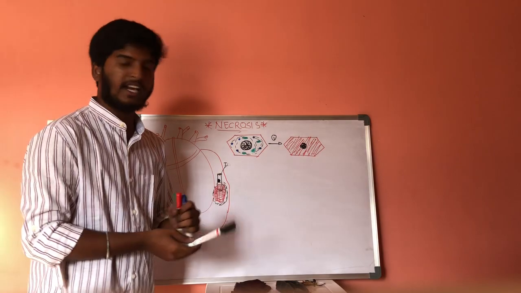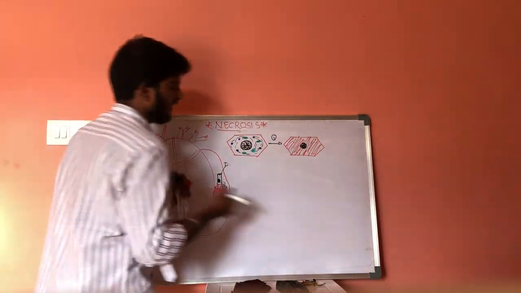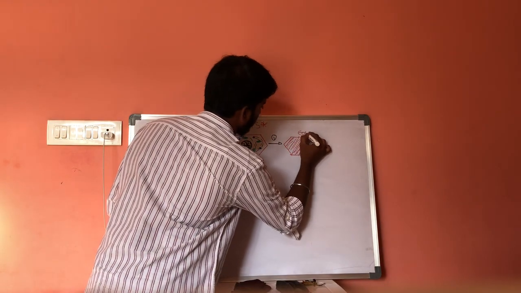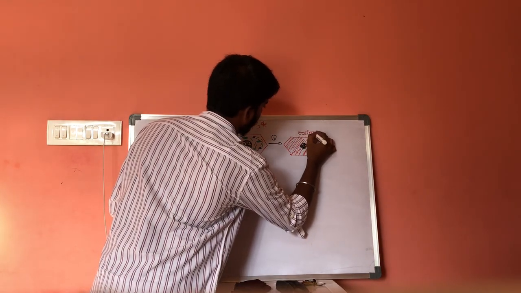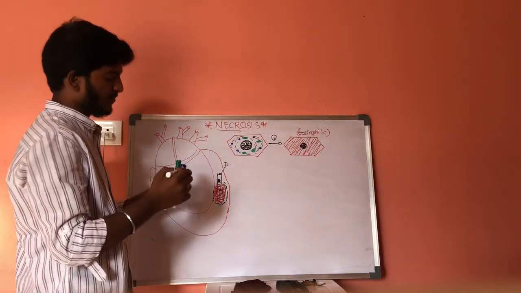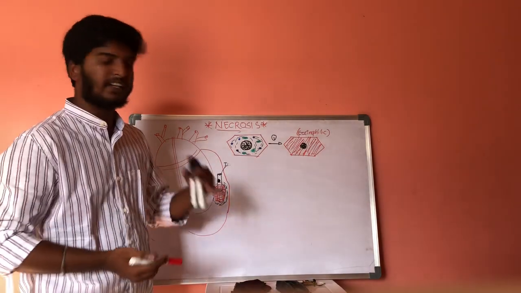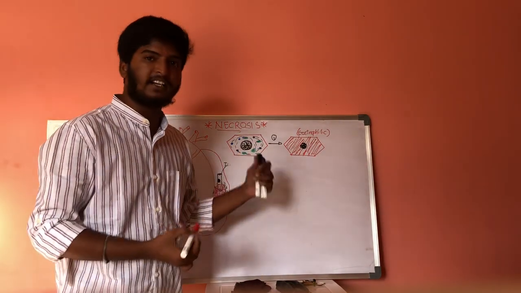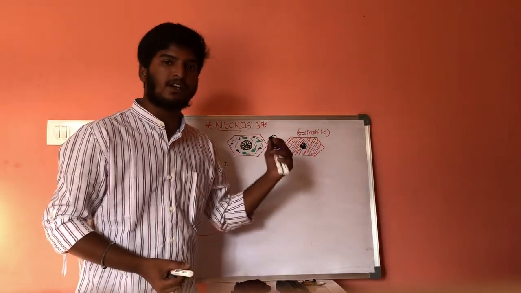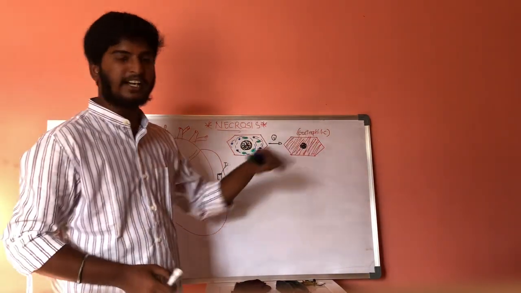The glycogen granules are digested into the cytoplasm, and it becomes more eosinophilic. That is the first step, in which the glycogen granules get digested, and the ribosomes also get digested, resulting in the cytoplasm being converted into an eosinophilic condition.